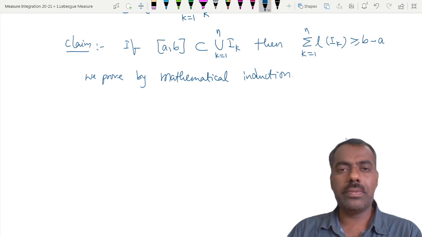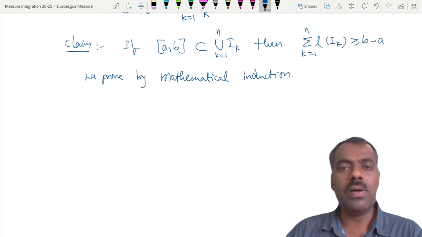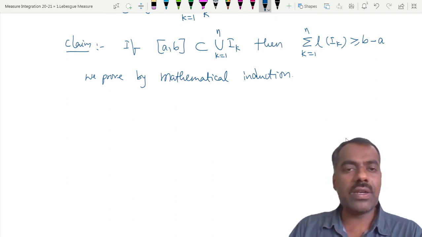By least assuming some value. First we have to prove for n is equal to 1. If this is true for n is equal to 1, we want to show that it is also true for the next case. Then assume for say n, then prove it for n plus 1. Is that clear?